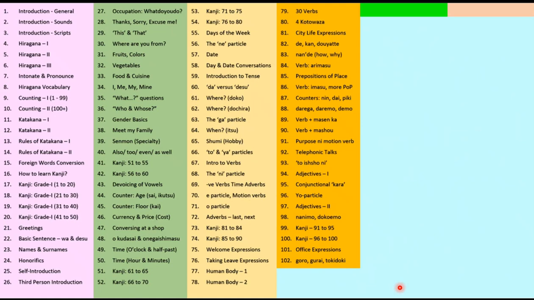So friends, that's all about today's lesson, in which we learned 3 adverbs of Japanese grammar: goro, gurai, and tokidoki, and all of these 3 are related to approximations. Goro is for time approximation, gurai is for time period approximation, and tokidoki is for frequency approximation. I hope this lesson was useful to you.